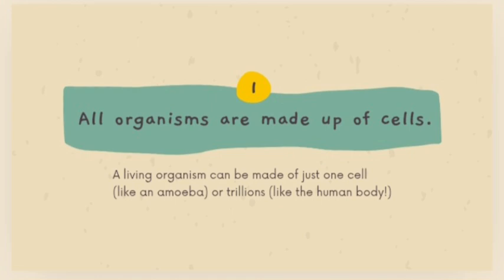What we have to come to know by cell theory is that all organisms are made up of cells. A living organism can be made of just one cell like an amoeba or trillions like the human body. All organisms are made up of cells means what? The cells come from pre-existing cells, meaning the cell has been divided. In plants it is divided through budding, but in human beings it is through meiotic and mitotic divisions.